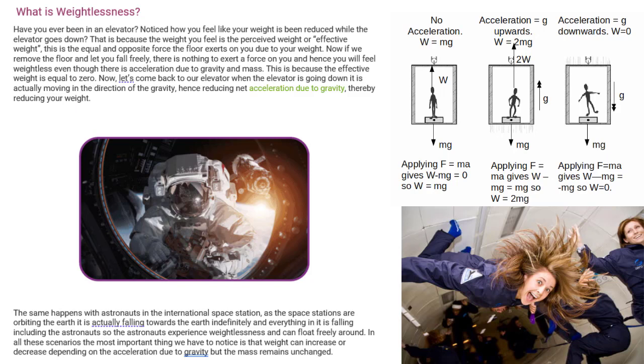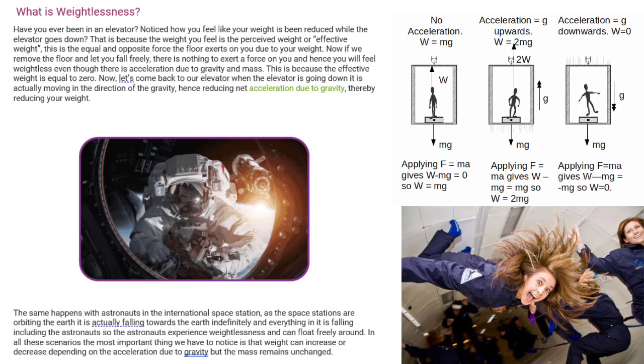Now if we remove the floor and let you fall freely, there is nothing to exert a force on you, and hence you will feel weightless, even though there is acceleration due to gravity and mass. This is because the effective weight is equal to zero. Now let's come back to our elevator. When the elevator is going down, it is actually moving in the direction of gravity, hence reducing net acceleration due to gravity, thereby reducing your weight.